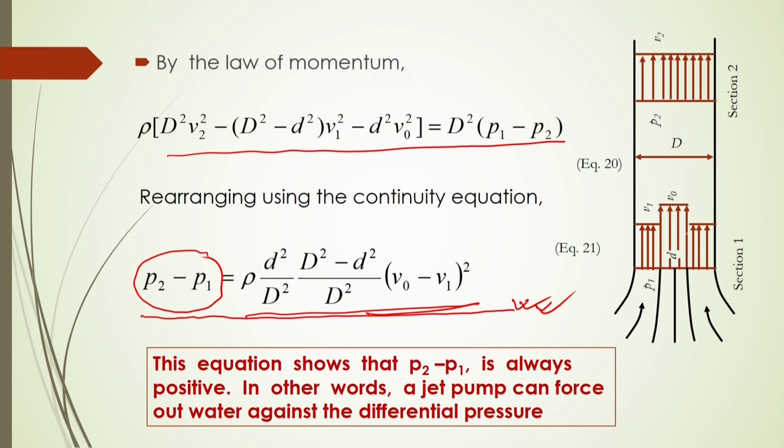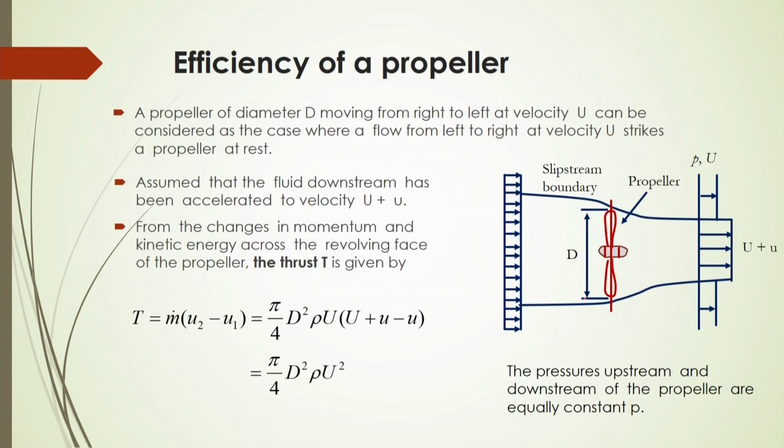In other words, the jet pump can force out water against the differential pressure. This is the main principle, the law of the jet pump. The differential pressure can be calculated by equation number 21.